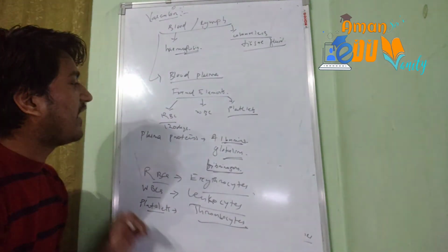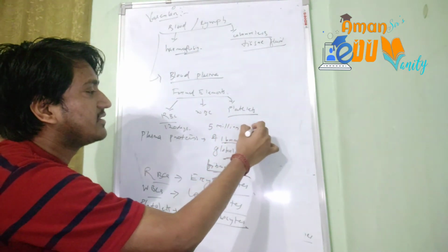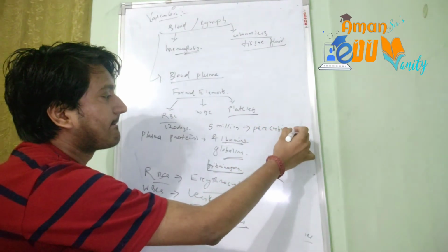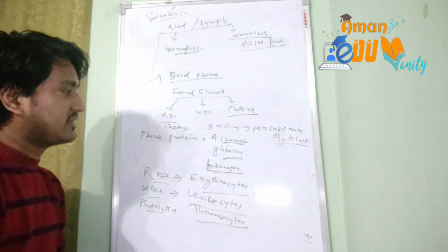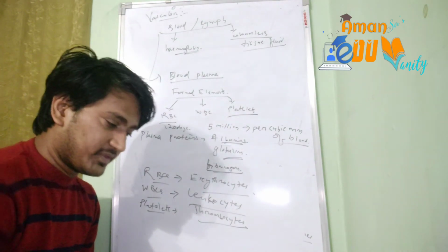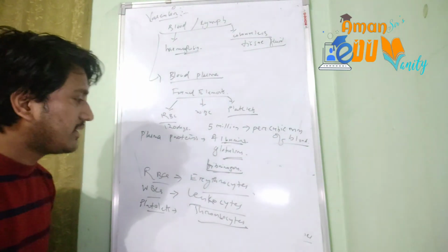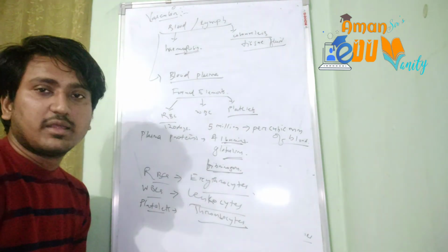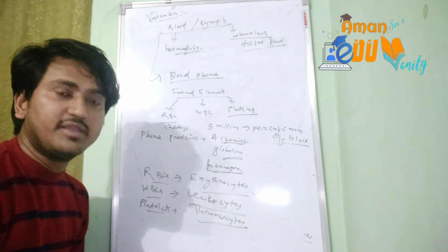Usually there are around 5 million RBCs found. Okay, 5 to 5.5 million RBCs per cubic mm of blood. Okay, this is such a huge number. WBCs are usually some 6,000 to 10,000 per cubic mm of blood, and the platelets are some 1 to 1.5 lakhs per cubic millimeter of blood. So their numbers are comparatively very small when we compare them with the number of RBCs.